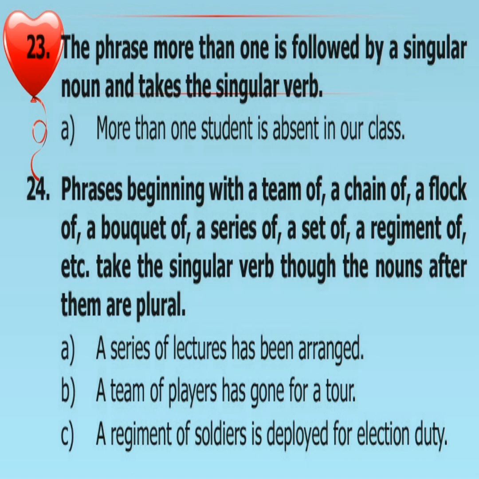So the verb is singular, though lectures is plural. A team of players has gone for a tour. A team of is there, so it is the keyword. The players is plural, but the verb is singular. Why? Because there is team of.